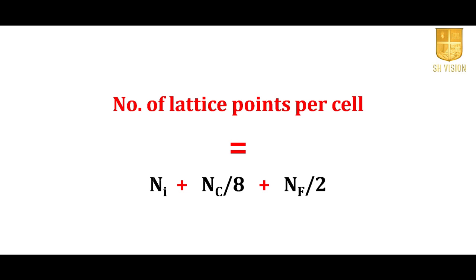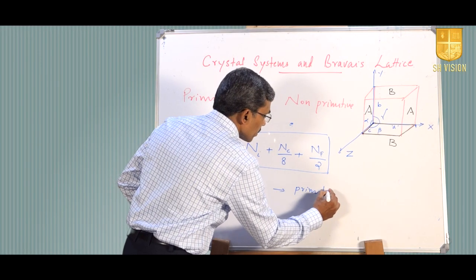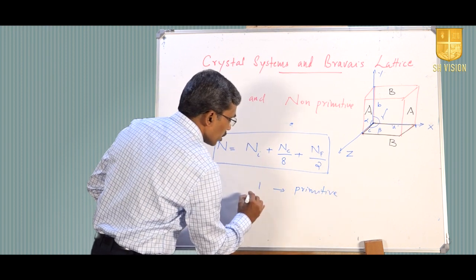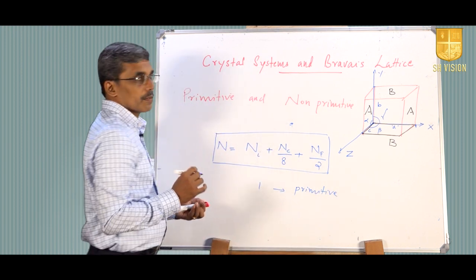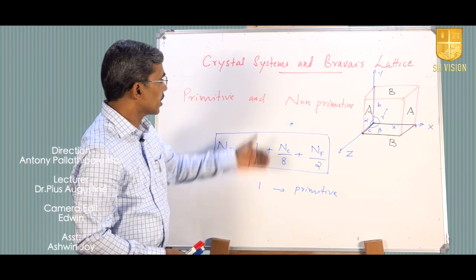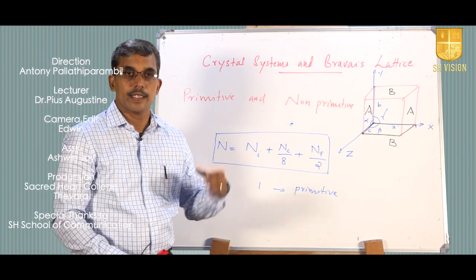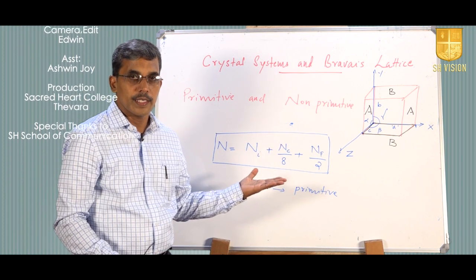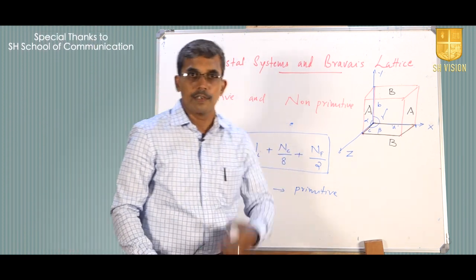So, this gives the total number of lattice points, and if this is equal to 1, this is called a primitive cell. If it is not equal to 1, it is called a non-primitive cell. So, this is the initial introduction to unit cells and Bravais lattices which we have seen, and more details will be discussed in our coming lecture.